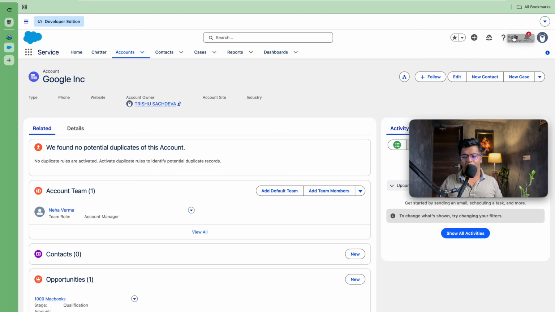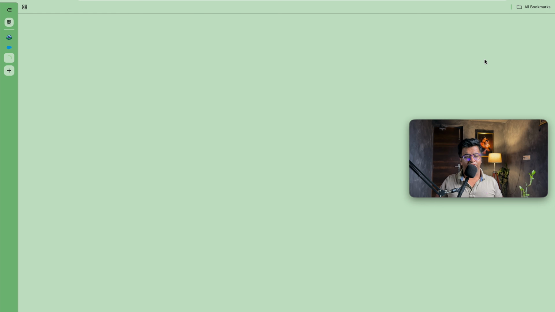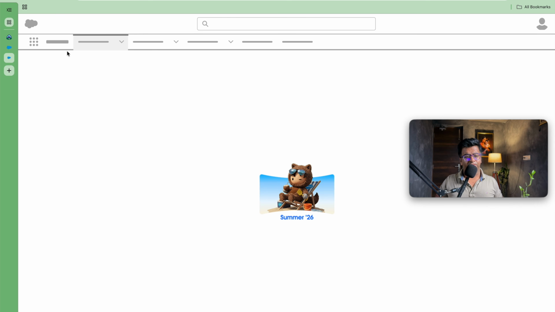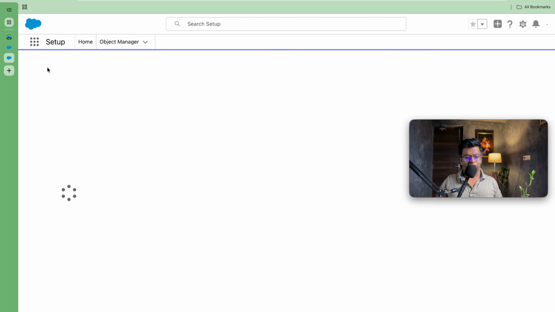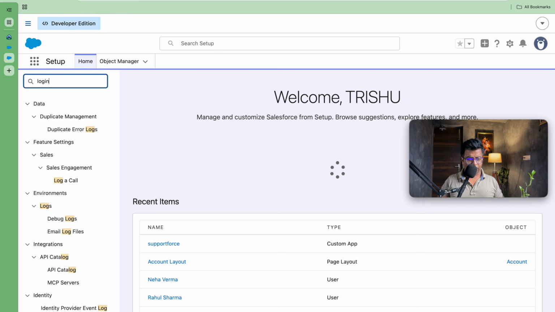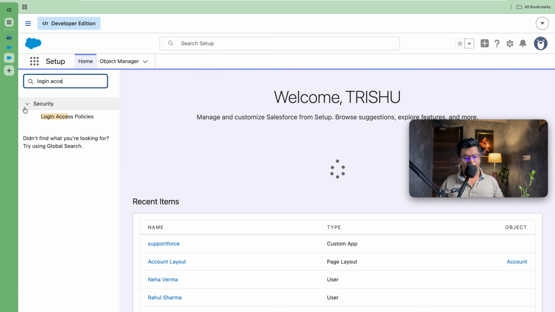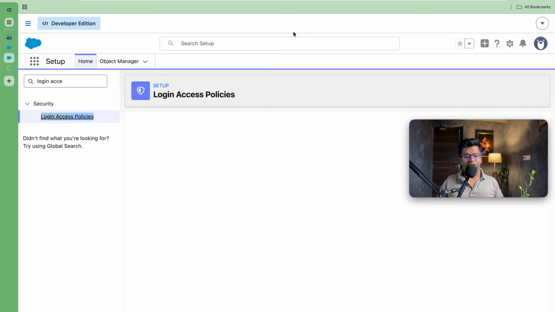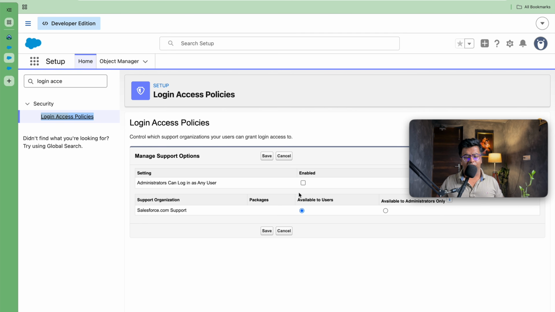In order to log in as Neha Sharma, what we will be doing is logging in as the user. First thing that we will be searching is login access policies. Once you search this login access policies here, first thing that you will be doing here is enabling that admin can log in as any user.